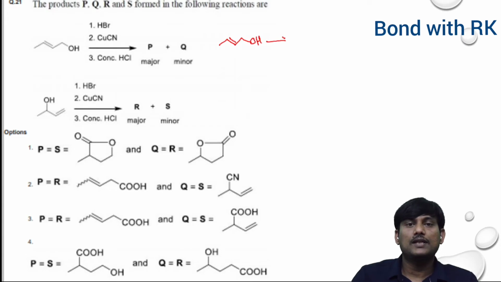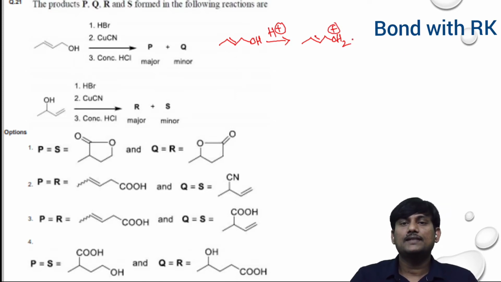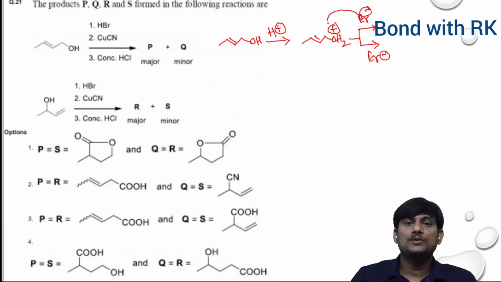When you treat with H plus, HBr, there is a protonation, OH2 plus, here there is a double bond. In the next step, there is attack of Br minus. The Br minus can attack here SN2 type or SN2 dash type.